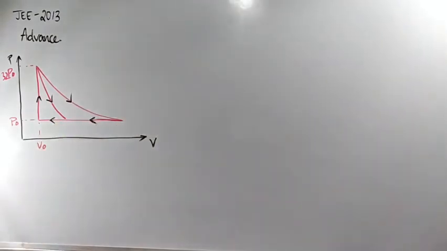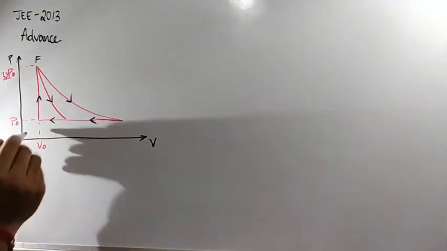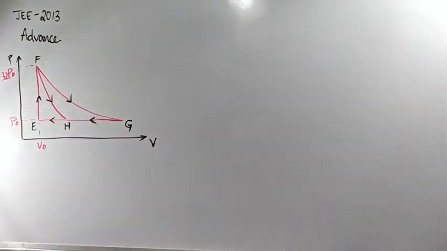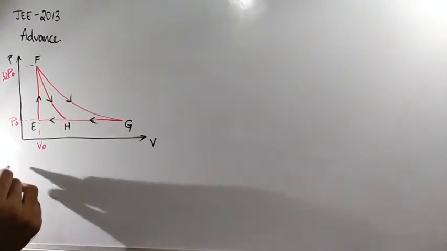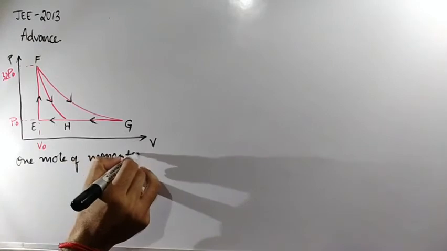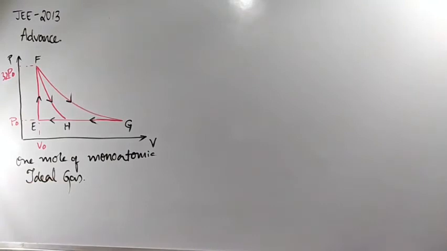They had named this as F, this as E, this as H, and this one as G. Along with this much hint, they also said they are using 1 mole of monoatomic ideal gas.